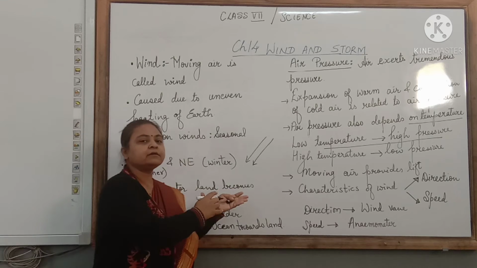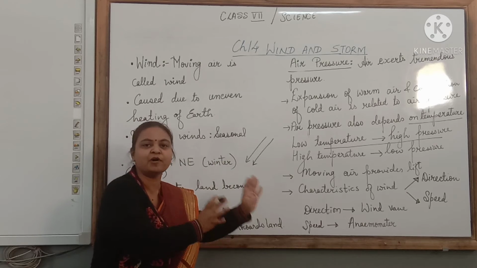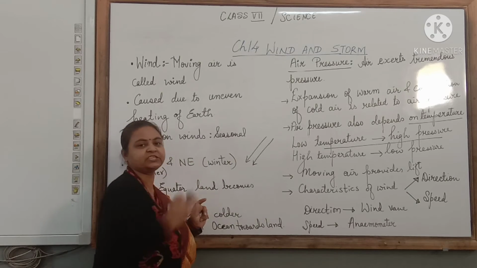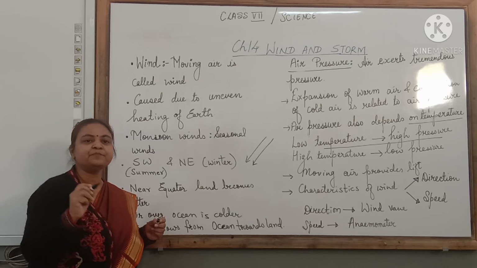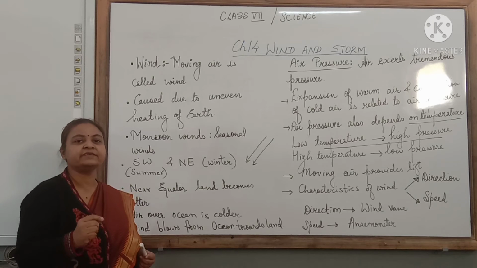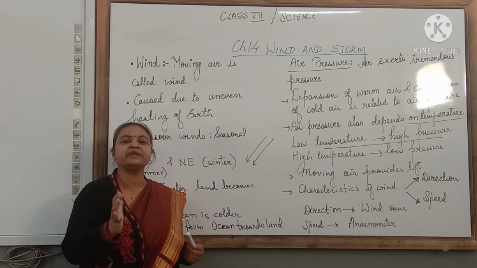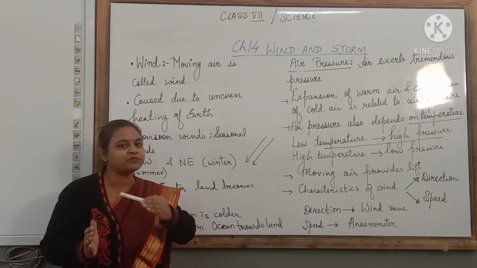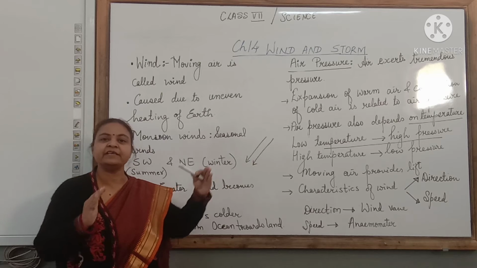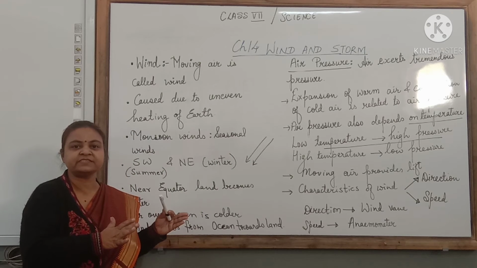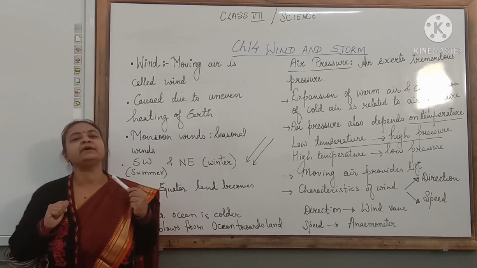So, the wind moves from high pressure region, that is the colder region, towards the warmer region. From high pressure to low pressure region. And this moving wind has a very important property. It creates lift. When wind is moving at high speed, it generates low pressure because the molecules are moving away from it. There is a low density of the molecules, and so the low pressure is created when the high speed winds are blowing. Let us see this with the help of an activity.